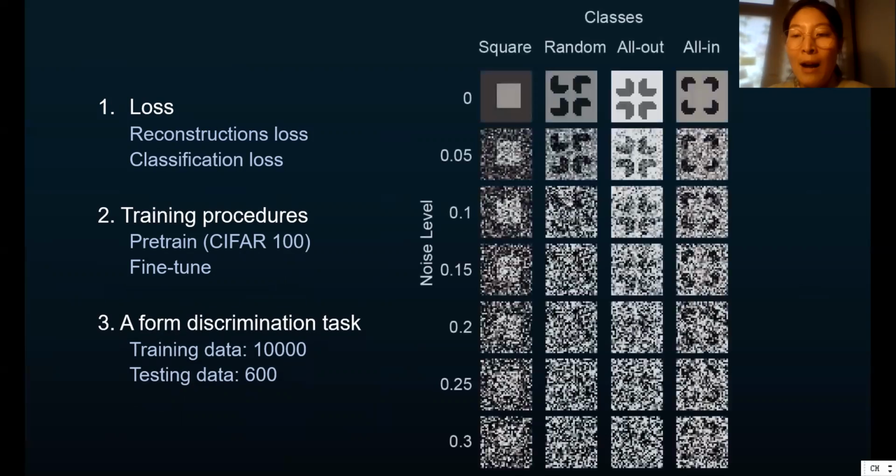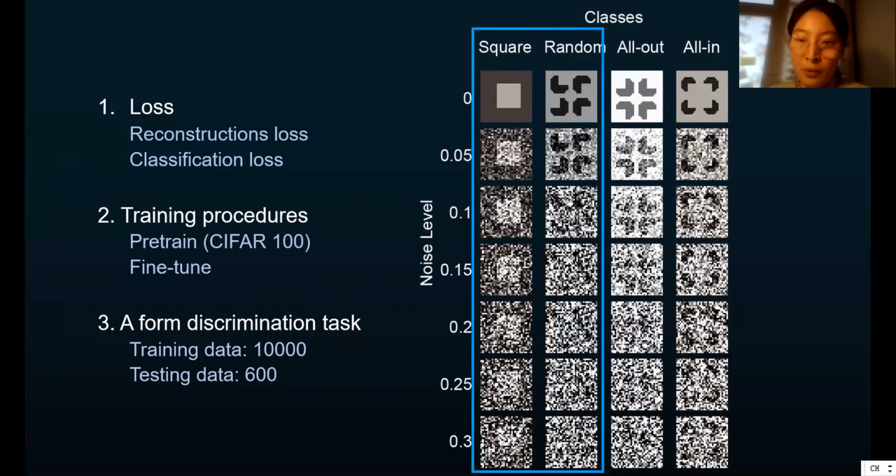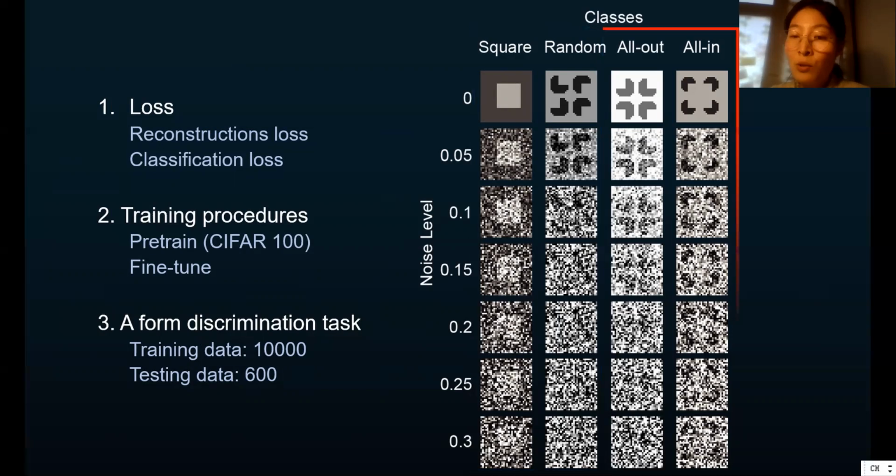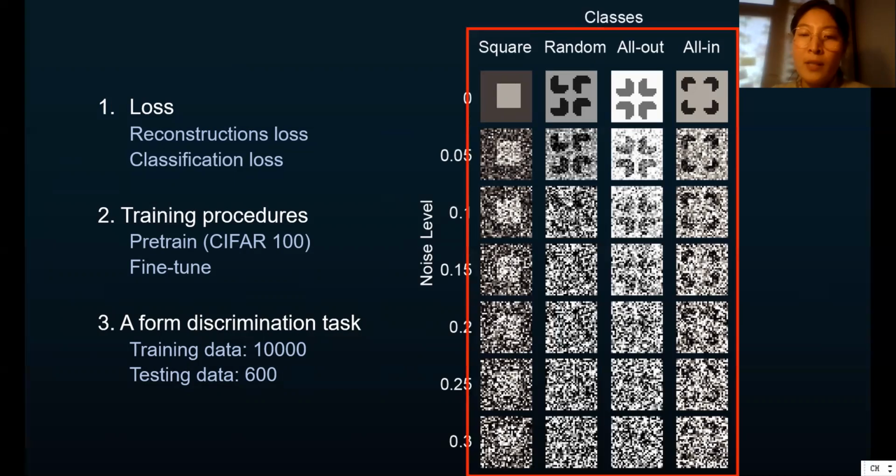As shown, we have 4 classes. All classes vary in position, size, luminance, and also noise. During fine-tuning, only square and random classes were used. So the network learns to judge whether a given class is a physical square or just a random combination of pigment. When testing, all-out and all-in classes were also used. So the question is, will the network simply classify the novel classes as random patterns of pigment, or will it perceive extra contour information?